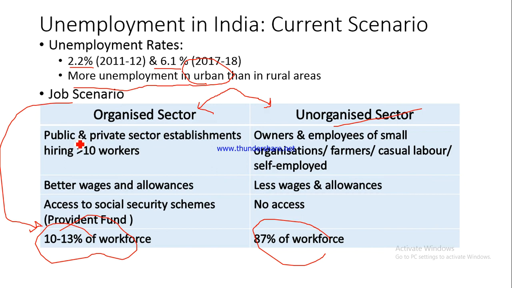Organized sector means public and private sector establishments hiring more than 10 workers. Not only this, they also provide better wages and allowances because their focus is not just to extract the maximum from their workers but to also motivate them well so that they could be efficient and effective. So they provide them handsome wages and good allowances so that they could retain these workers and ensure that they are working efficiently.